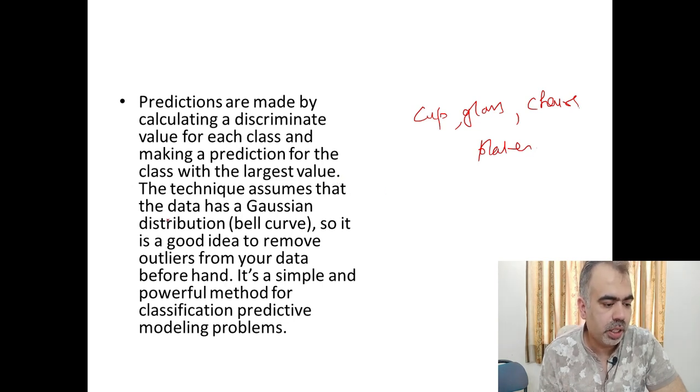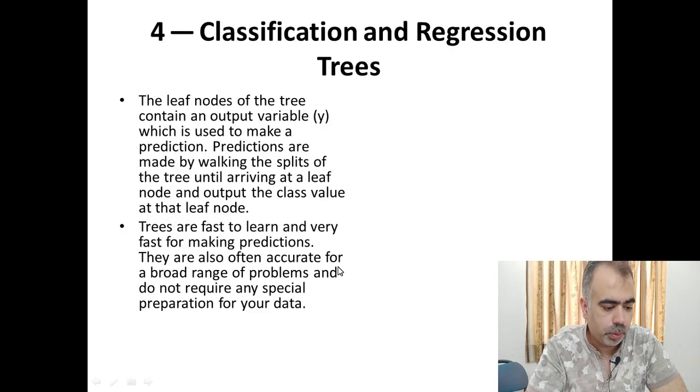The technique assumes that the data has a Gaussian distribution, like a bell curve. It is just like a probability distribution; if you know the normal distribution, then it is just like this Gaussian bell curve. So it is a good idea to remove the outliers from your data beforehand. That is the same thing we already talked about in the case of logistic and linear regression. It's a simple and powerful method for classification predictive modeling problems.